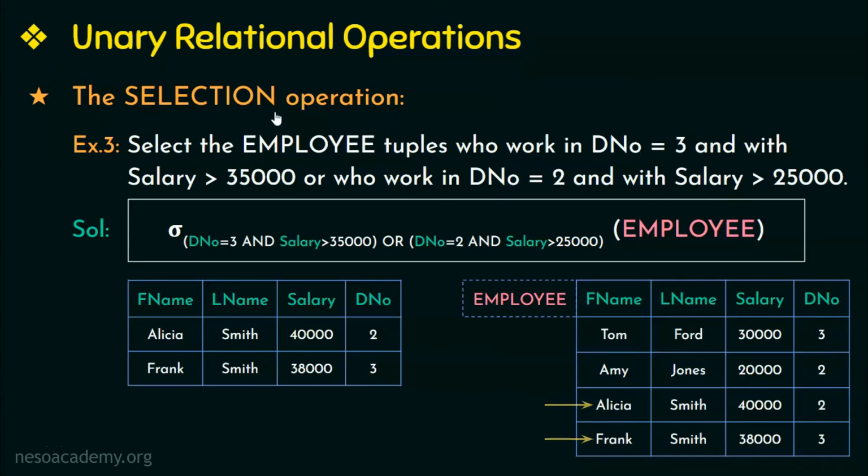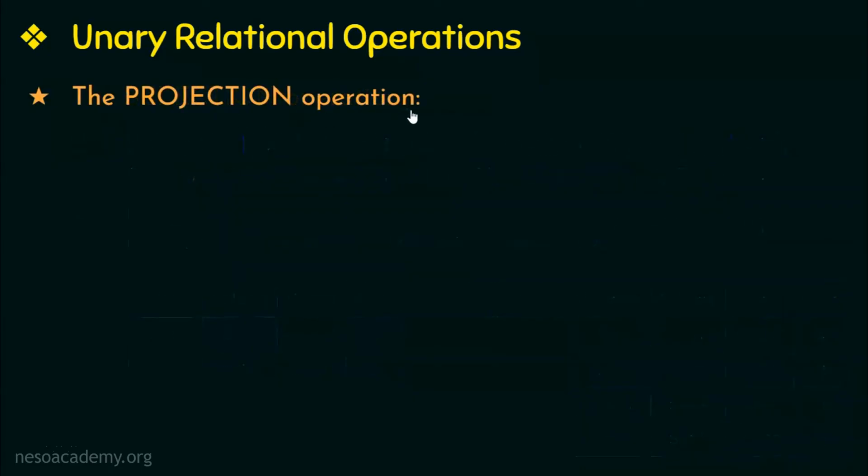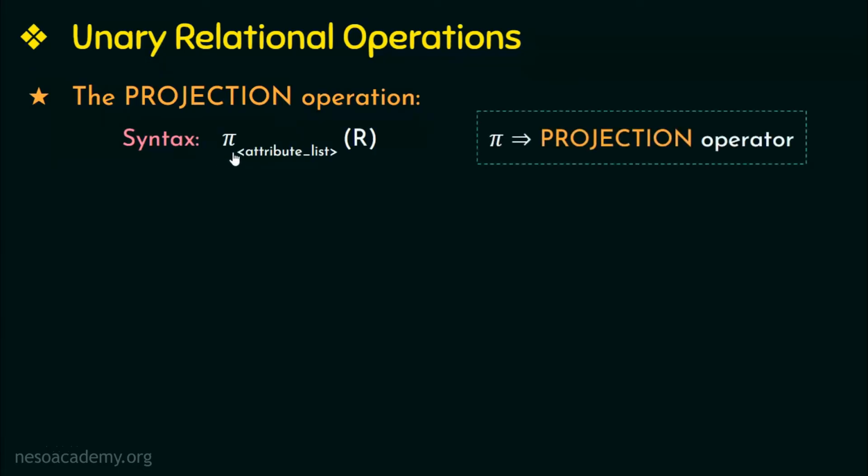Moving on to the next type of unary relational operation, the projection operation or the project operation. As we learned, the selection operation selects the rows or the tuples of the relation, whereas the projection operation selects the columns of a relation. This is the syntax of the projection operation, where pi is the projection operator, followed by the attribute list that you want to display, which is written as subscript, followed by the relation name. Let us see an example.